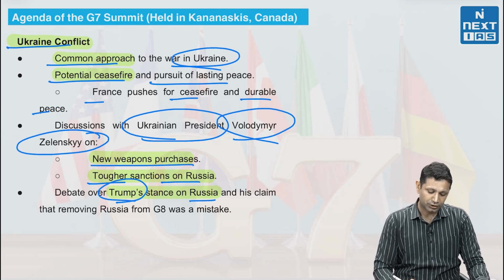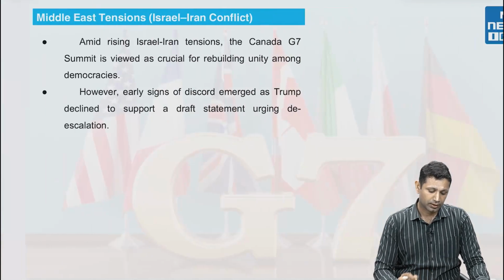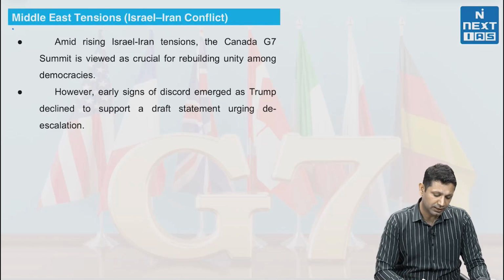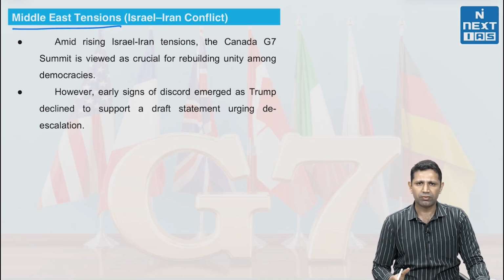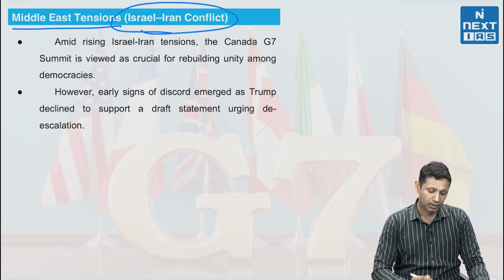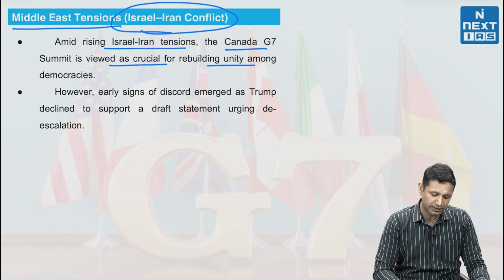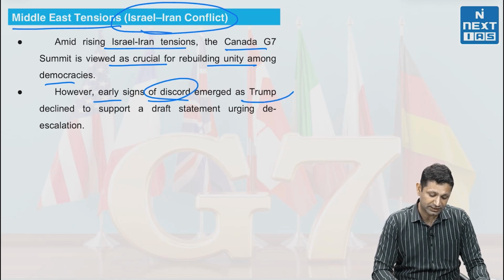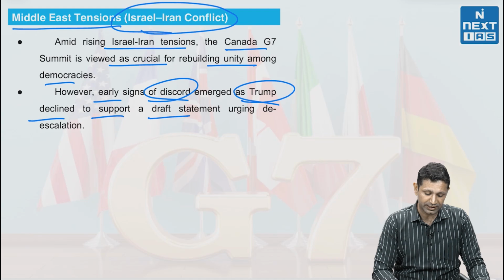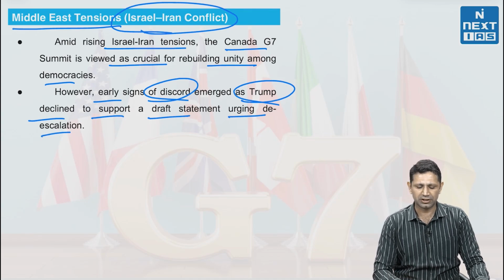He says that Russia should not have been removed from G7. Removing Russia from G8 was a big mistake and that should be reverted. Now next issue is the Middle East tensions. Earlier, the Israel and Gaza conflict was going on. Now this conflict has expanded to the Israel-Iran conflict. Amid these rising Israel-Iran tensions, the Canada G7 summit is viewed as crucial for rebuilding unity among the democracies. However, early signs of discord emerged as Trump declined to support a draft statement urging de-escalation. So Trump is again not supporting de-escalation.